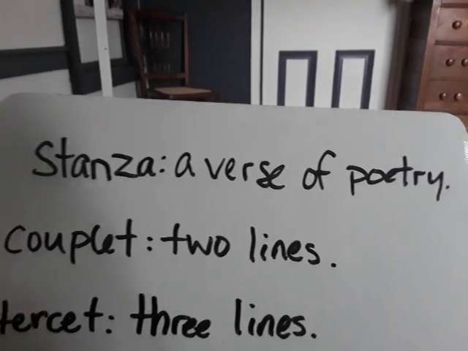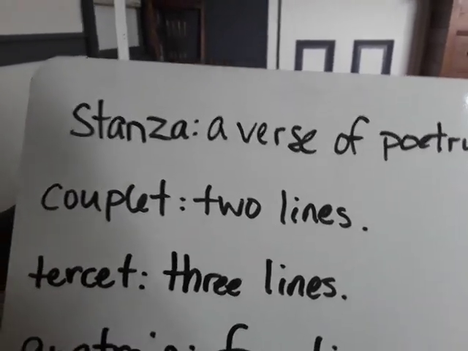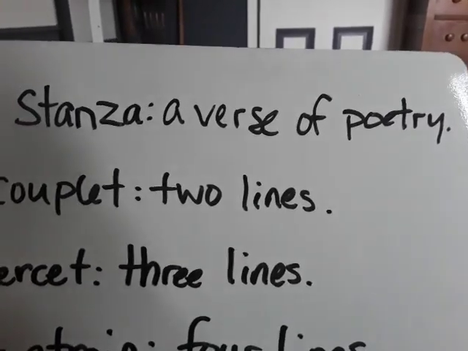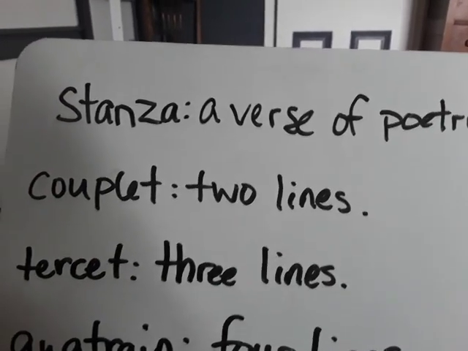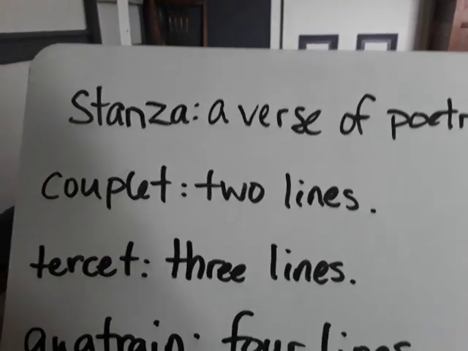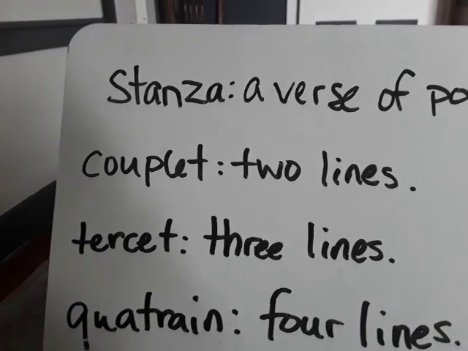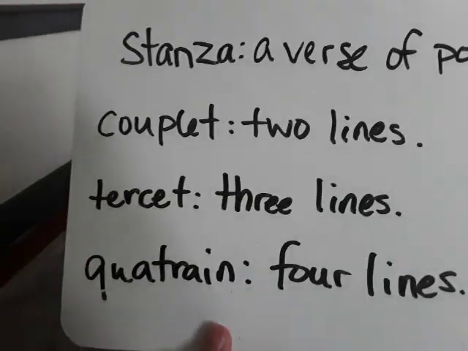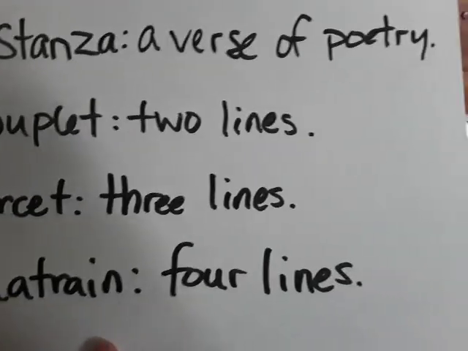Okay, so that is an example of stanzas with 4 lines, and that's what we call a quatrain. Okay, so in review, a stanza is a verse of poetry. A couplet is a stanza with only 2 lines, and both lines need to rhyme. A tercet is a stanza with 3 lines, and a quatrain is a stanza with 4 lines.